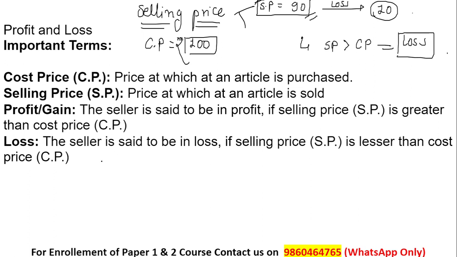Now what about a person facing profit? The t-shirt was of rupees 100 initially, we have seen this. Now I got bored of the t-shirt, and I actually want to resell it. The price at which I sell the t-shirt is rupees 120. If I consider this to be the selling price, I bought the t-shirt at rupees 100 and now I'm selling it at rupees 120.